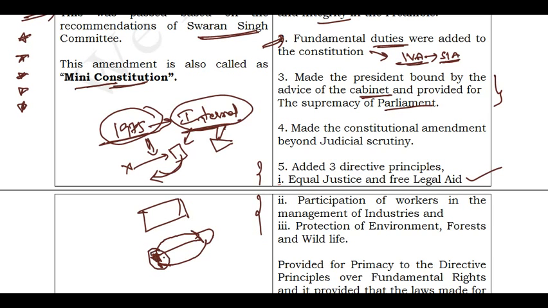Of course, they may accept it or may not accept it. Once they send it back, the president has to accept. That is another issue. But this procedure was controlled, and the president was not allowed to send it back for reconsideration. So the president was made bound by the advice of the cabinet. Whatever advice is given by the cabinet, that is final.